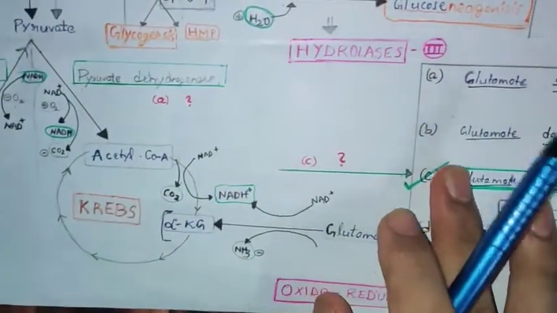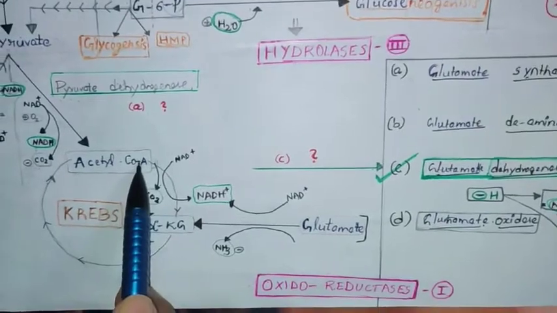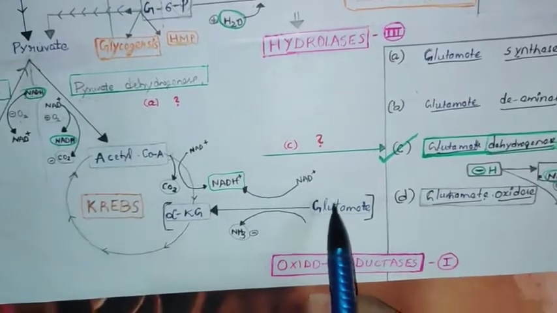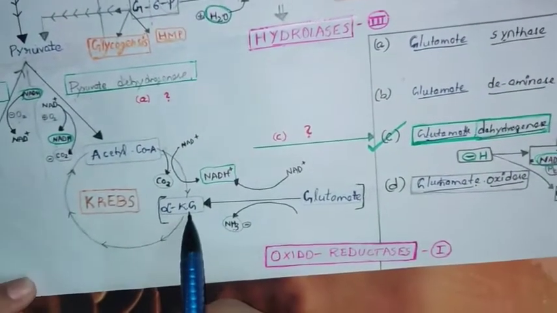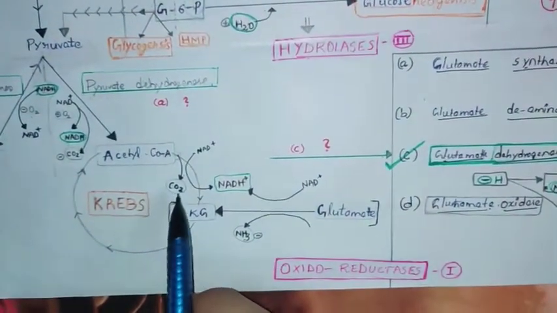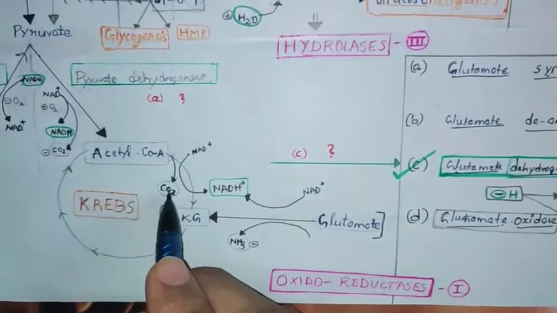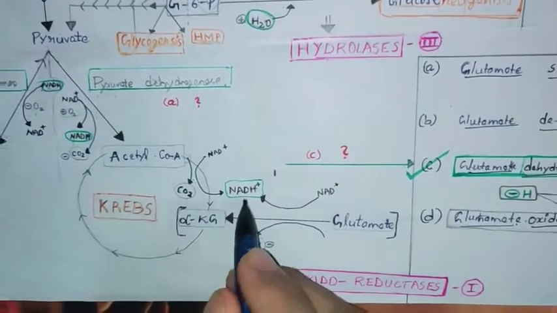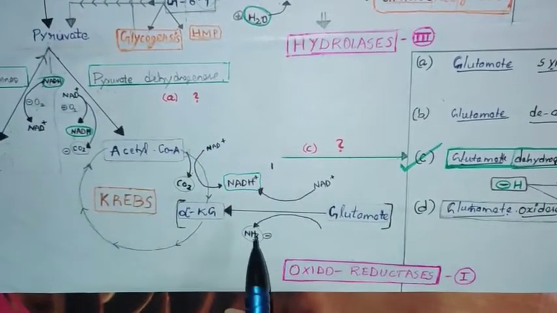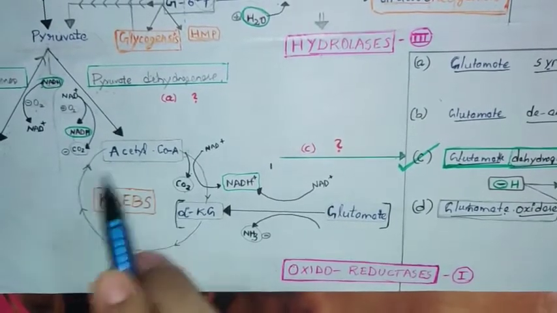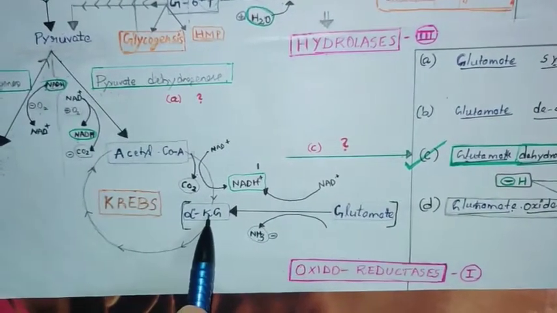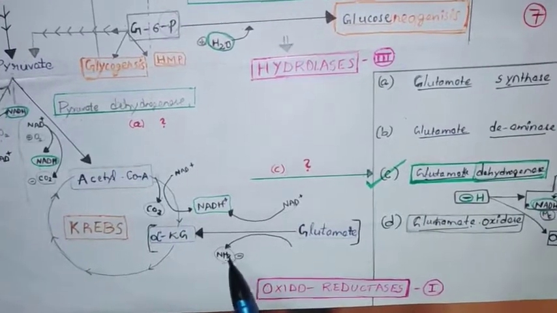And this acetyl CoA enters into the Krebs cycle. Coming to the Krebs cycle, here we can see glutamate. In the Krebs cycle, in alpha ketoglutarate formation, we are getting NADH again. Carbon dioxide is released. This is also an oxidative decarboxylation reaction. Here we can see NADH is released. In the same way, we also have alpha ketoglutarate formation in the reaction of glutamate to alpha ketoglutarate. In some other reaction, glutamate is converted into alpha ketoglutarate. We are getting the amine group released.